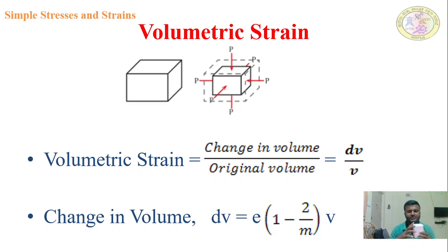Then it undergoes change in volume and has some original volume. So change in volume divided by original volume is called volumetric strain. Understand? And the change in volume is given by the expression longitudinal strain into 1 minus 2 mu into original volume.